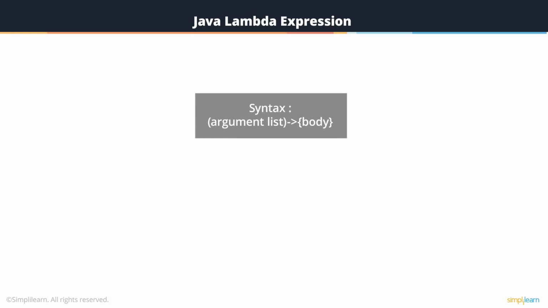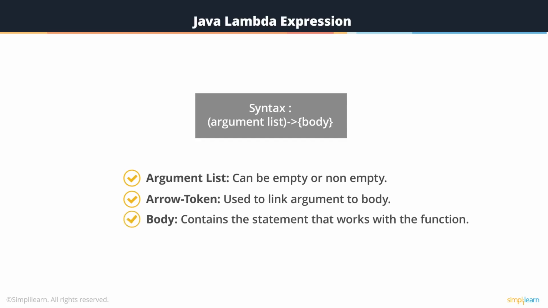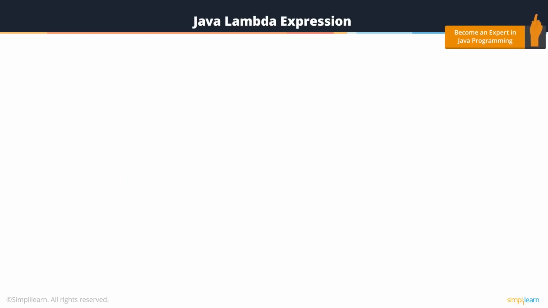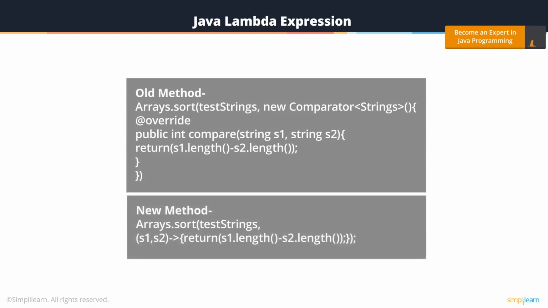Now the syntax consists of three components, which are argument list. This can be empty or non-empty. Next, the arrow token. Now this is used to link argument to body. And finally, body. This contains the statement that works with the function. Let us now just see an example of using Lambda expression and contrasting it with how code would have been written with anonymous classes. This is the old method and this is the new method with Lambda expression. Just have a look at how lambda expression syntax has been used over here.